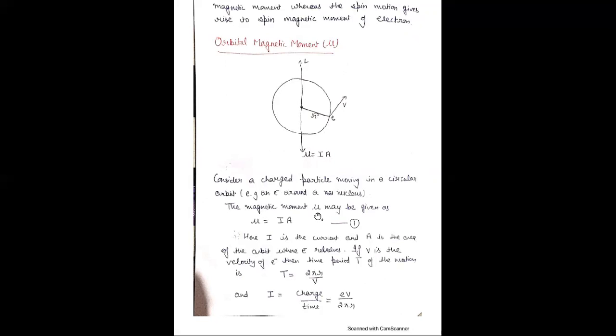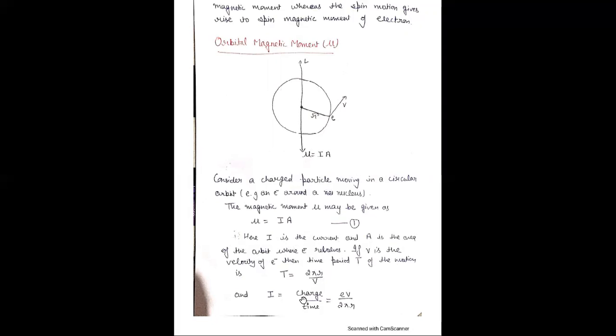Now the magnetic moment mu is given as mu is equal to current into area. I is the current and A is the area of the orbit where the electron revolves. If v is the velocity of the electron, then the time period of the motion is, we know that velocity is distance upon time, and the distance means the circumference of the orbit, so time is equal to 2 pi r upon velocity.